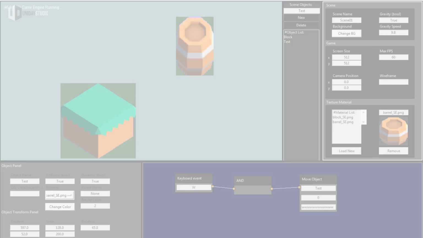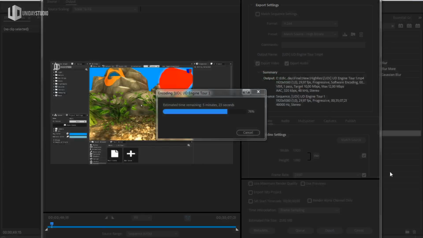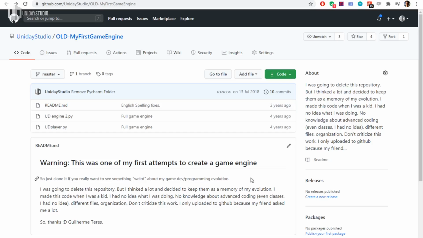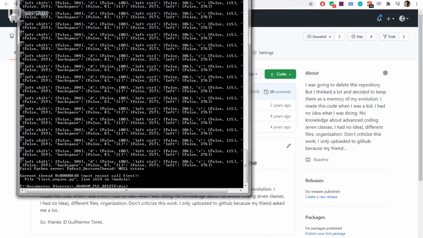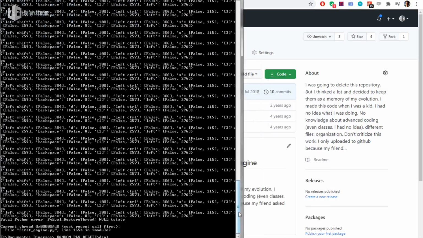So I think that's everything. Oh no, I closed everything. Okay, I opened it again. All right, so that was the engine. I'm not sure if I will take a look at that. There's a bunch of debug stuff going on while I was doing stuff. Oh, I can actually